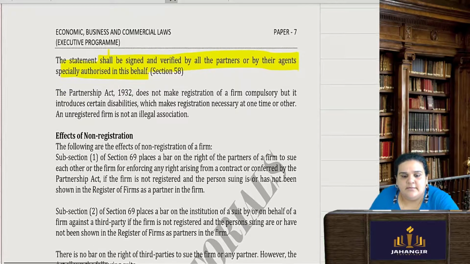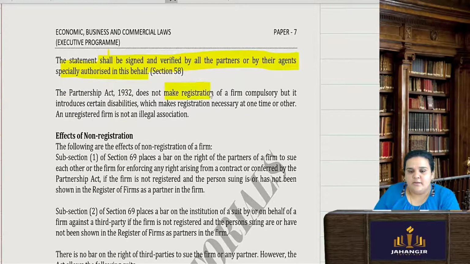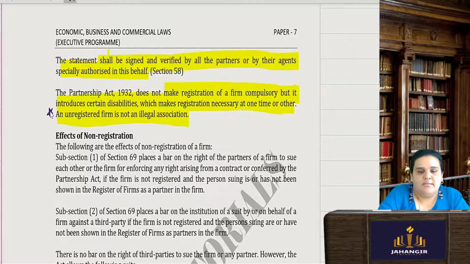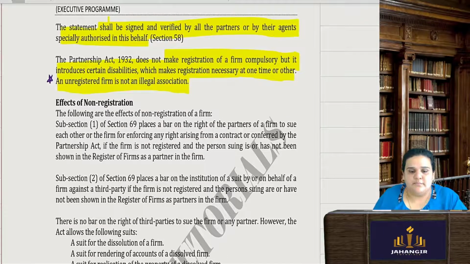And here it is stated that the Partnership Act does not make registration of a firm compulsory, but it introduces certain disabilities which make registration necessary at one time or the other. An unregistered firm is not an illegal association. There is an important statement given here. Only because a partnership firm is not registered does not mean it is an illegal firm. It's very much legal because it is under the Act only that registration is not compulsory.